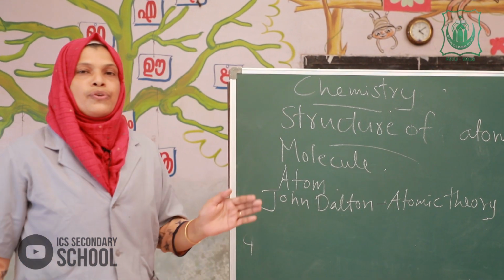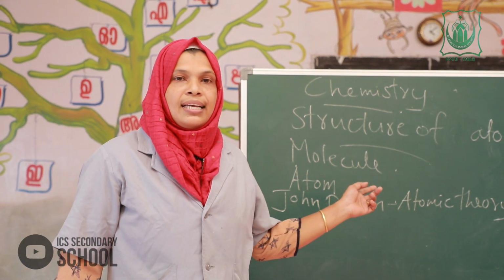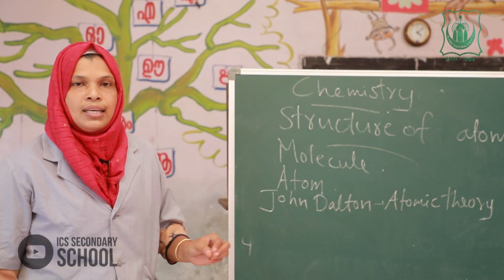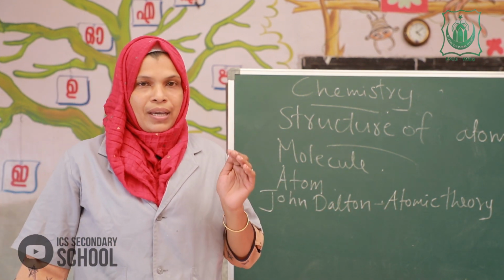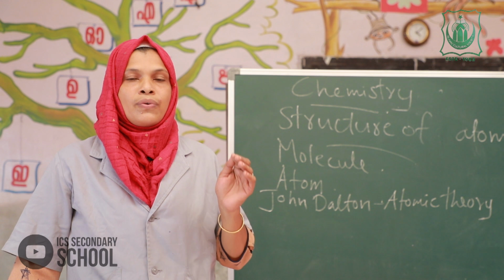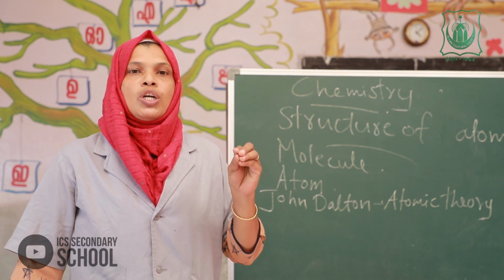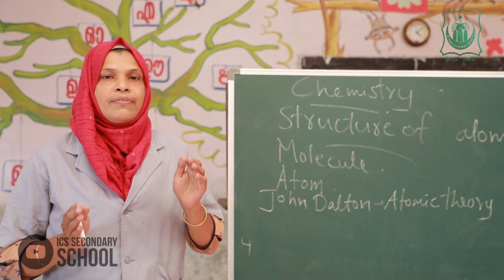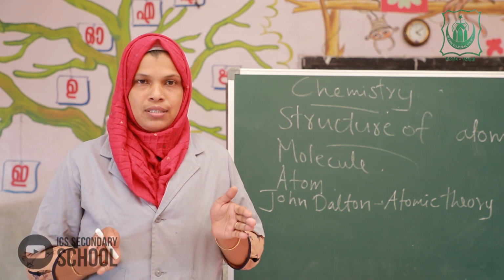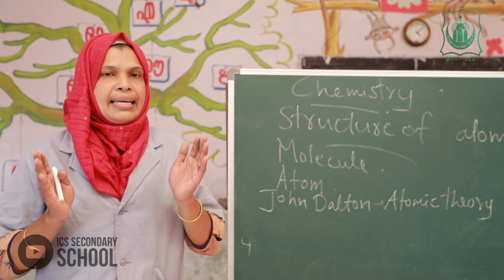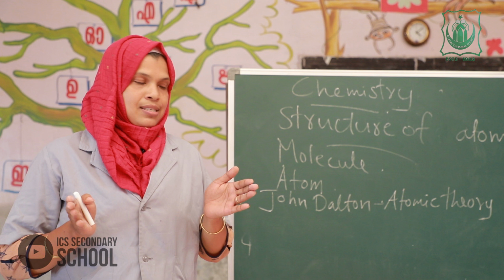John Dalton put forward atomic theory in 1807. This theory is based only on logical thinking, not proved by scientific method or experiment. Okay, but this theory existed for many years.